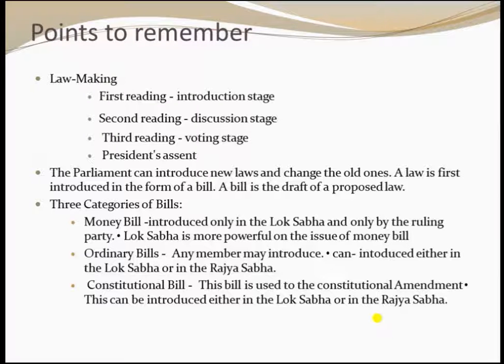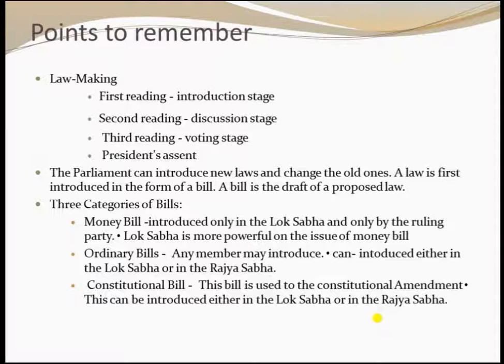Then law making. What is law making? First reading is the introduction stage, second reading is the discussion stage, and third reading is the voting stage, and the last one is the president's assent.